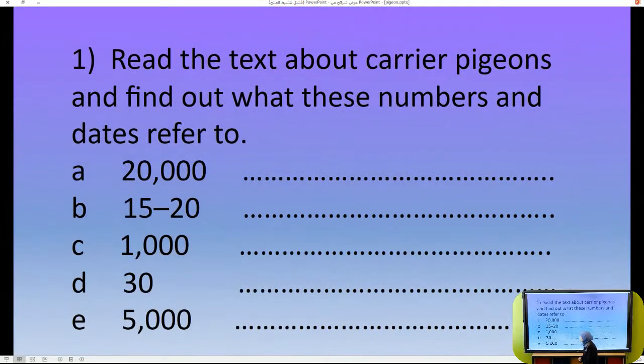Here we have some exercises in your book. If you like to follow me in your book, this is the first exercise above the text. Exercise 1, read the text above the carrier pigeons and find out what these numbers and dates refer to. The first number here we have 20,000. So what do you think? 20,000 refers to what? Okay, let's see. It refers to pigeons killed in the First World War, a big number in fact.